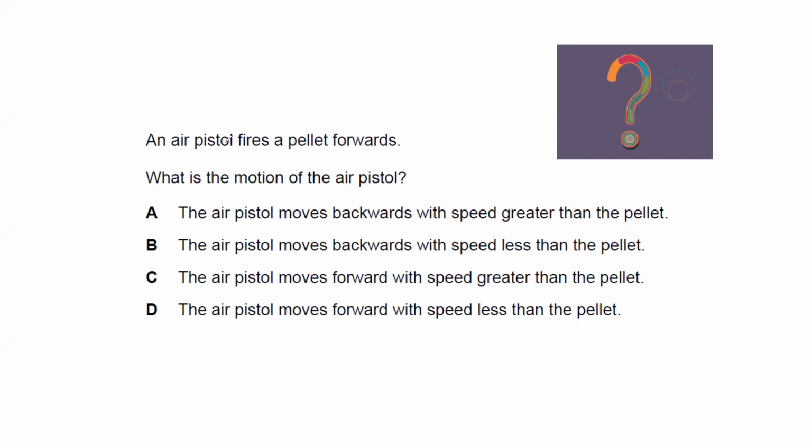Now this question: an air pistol fires a pellet. A pellet here means a small stone, a small pellet in the gun. What is the motion of the air pistol? So there is an air pistol, a gun. It fires a pellet. The pellet is moving forward. In which direction will the gun recoil and with what speed?